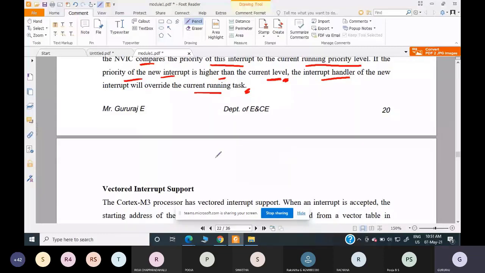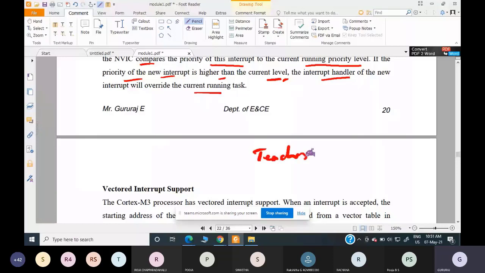Now to the class, our department HOD enters. Currently the teacher is handling the class, so some class is going on. Now the department HOD enters the class.